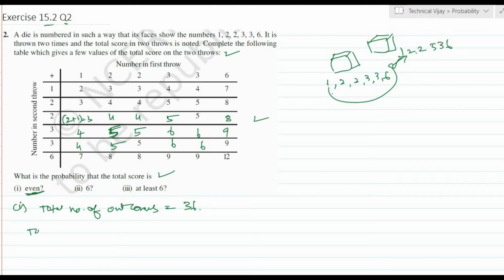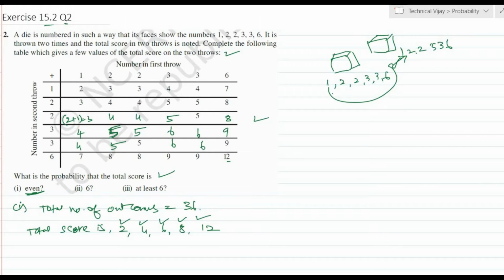Now, what is the probability that the total score is even? Even means 2, 4, 6, 8, and up to 12 in this series; these are the even numbers. How many outcomes are there? 1, 2, 3, 4, 5, so 5 different even totals. Now we count how many of the 36 outcomes give these totals.